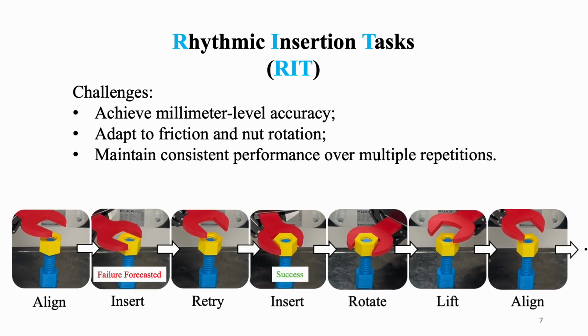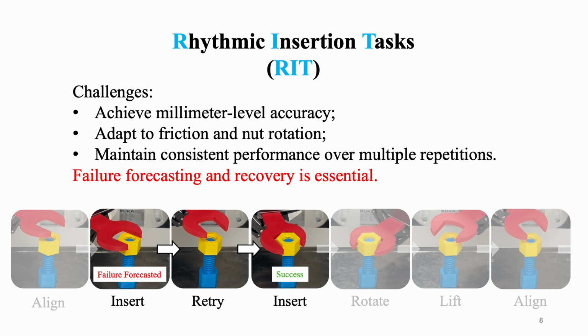There are several major challenges in RIT. First, millimeter-level accuracy is required for the insertion. Second, in RIT such as screwing a nut, the nut can rotate along the bolt due to friction. Third, the errors accumulate in RIT, and a slight drop of the insertion success rate can lead to a large decline in the overall task performance. To overcome these challenges, we propose a robust single insertion policy and a reliable recovery strategy.